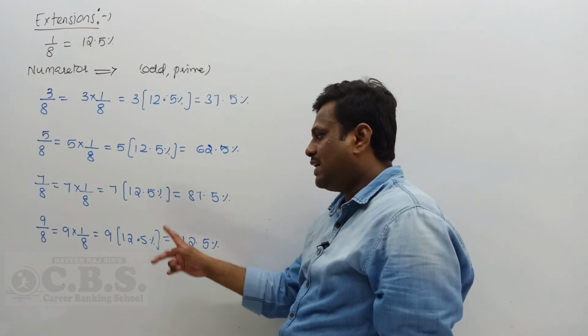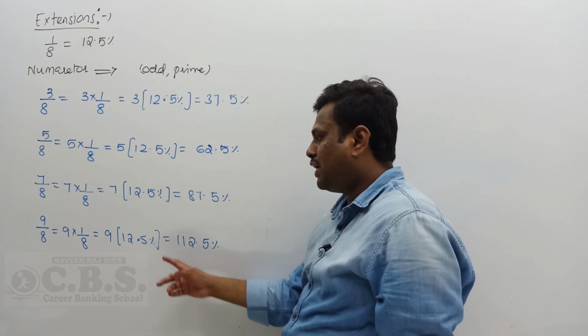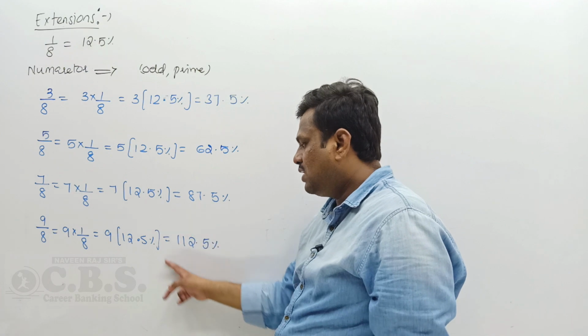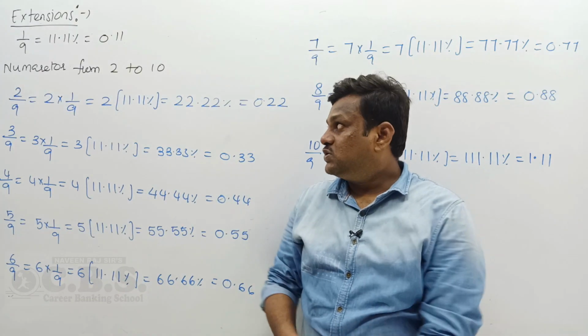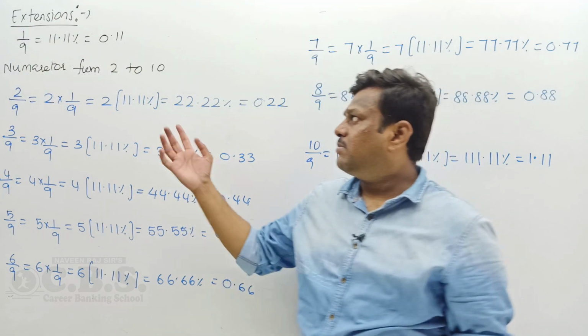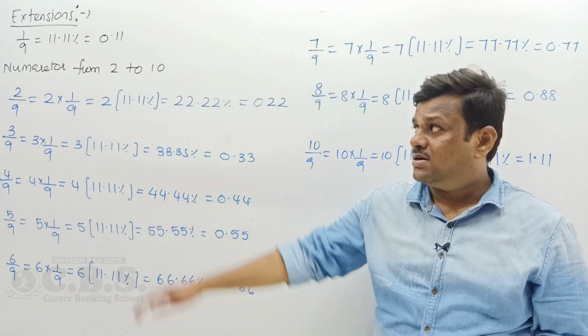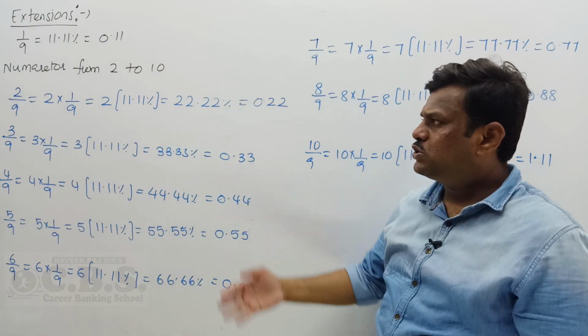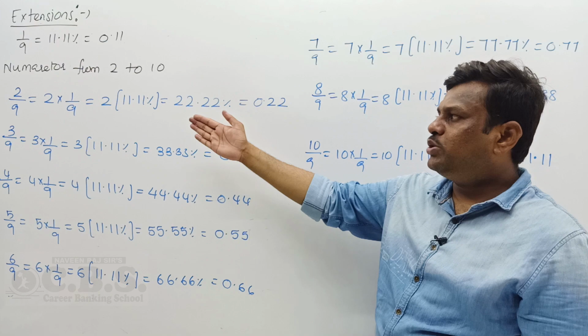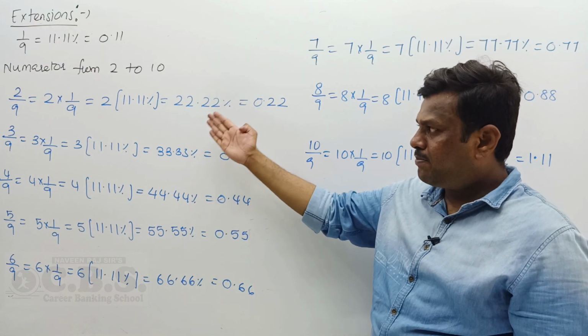87.5 percentage is nothing but 7 by 8. 9 by 8 is nothing but 9 into 1 by 8, 9 into 12.5, it's 112.5 percentage. So the next extension is 1 by 9. As you know, 1 by 9 value is 11.11 percentage, or decimal 0.11. For the numerator you take from 2 to 10, leaving 9. So 2 by 9, 2 into 1 by 9, you can write as 2 into 11.11 percentage.